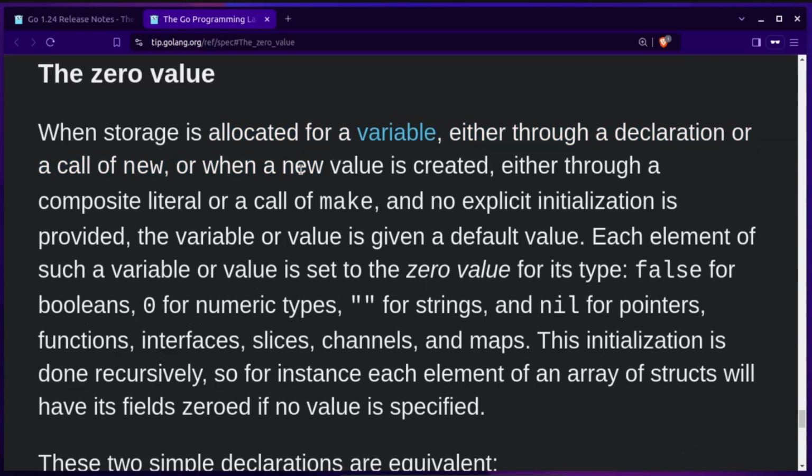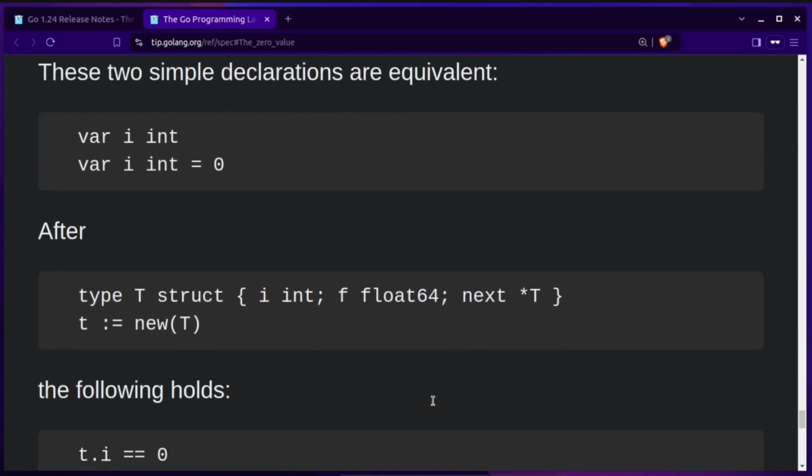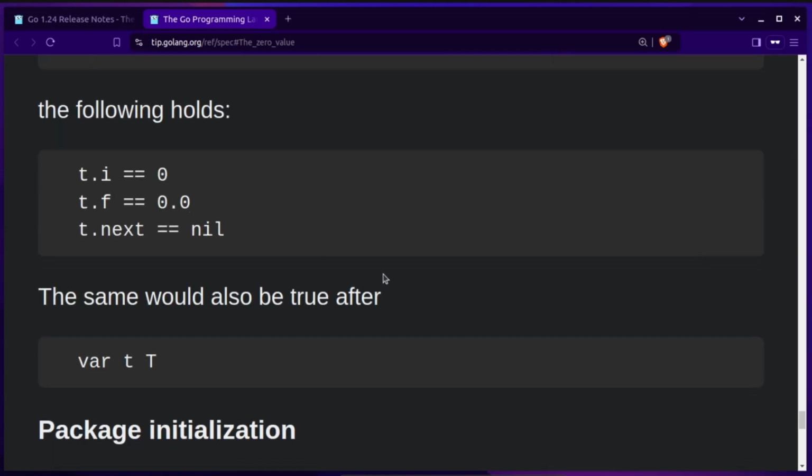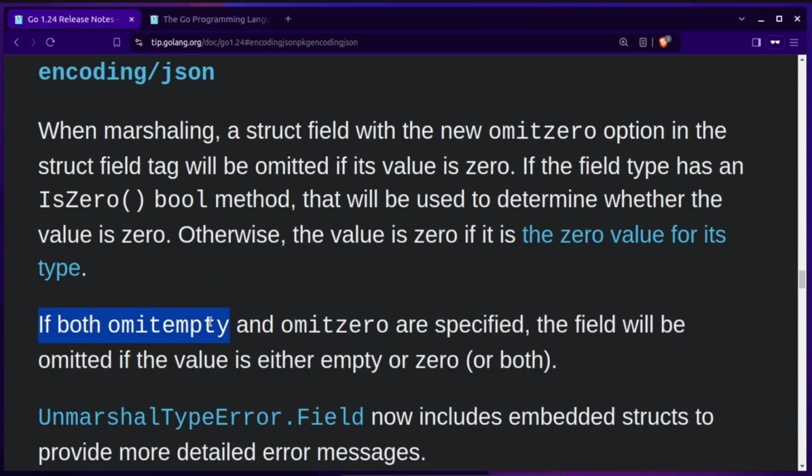So false for boolean, zero for numeric types, empty string for strings, nil for pointers, functions, interfaces, slices, arrays, channels, and maps as well. Those are the zero values, which means once you declare a variable, it will be set to a default value, which is the zero value of that type.